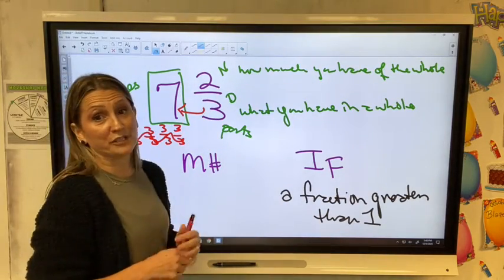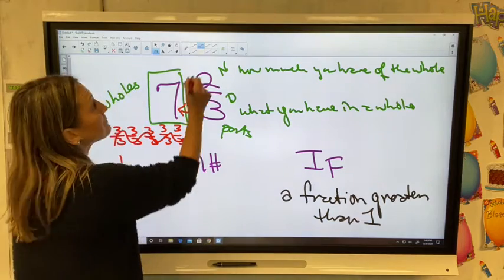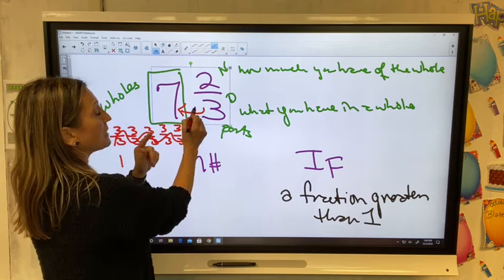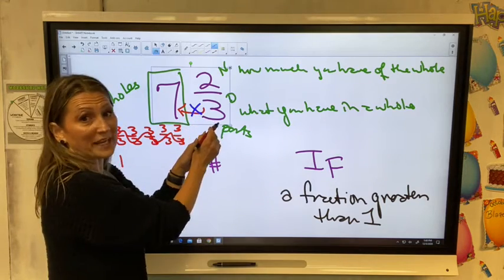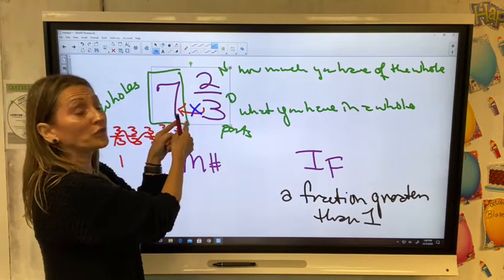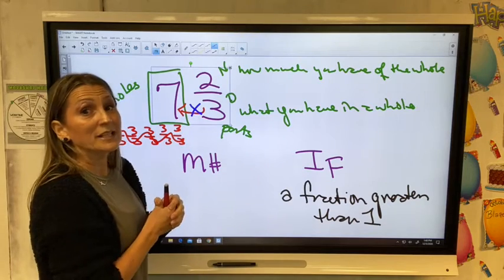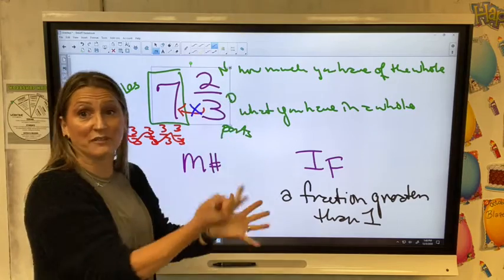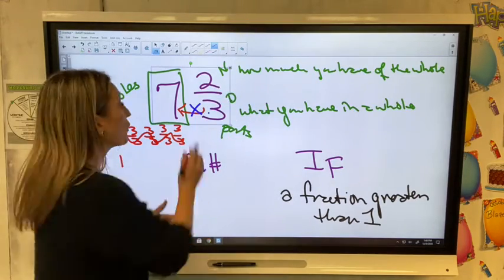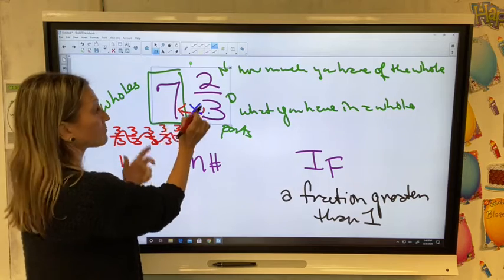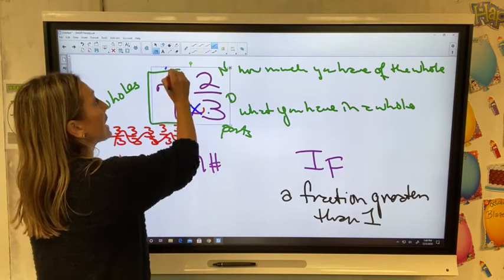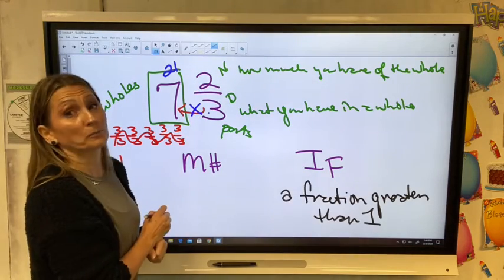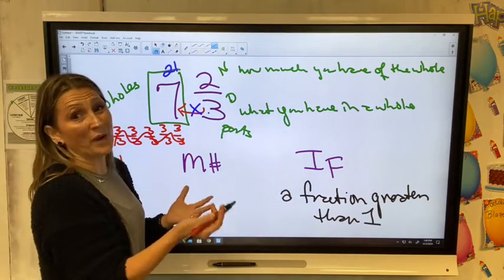That will turn this mixed number into an improper fraction for you really quick. And that process is for you to take your whole number and multiply it by your denominator, because every one of those wholes has 3 parts in it. So the first whole has 3, the second, the third, the fourth, the fifth, the sixth, the seventh whole, they all have 3 parts, which means that those 7 wholes, when I take 3 times 7, that means there are 21 parts. And then there's 2 extra parts in the next one that I don't have a whole of.